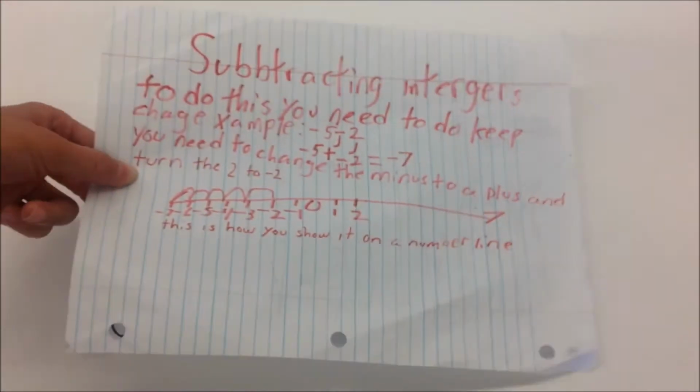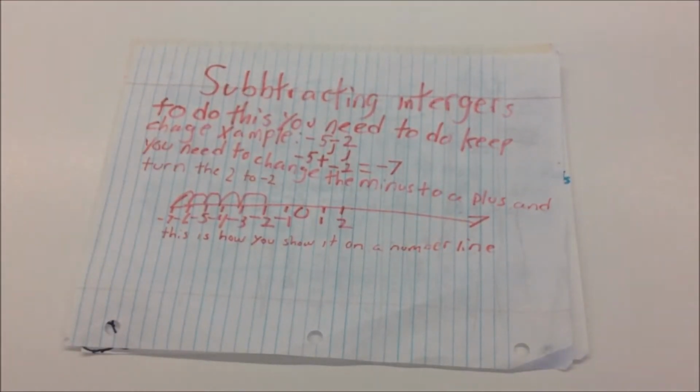Subtracting integers. To do this, you need to do keep change. Example, -5 minus 2. You need to change the minus to a plus and turn the 2 into a -2. The answer will be -7.